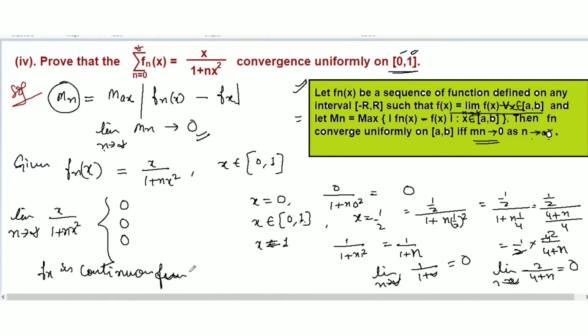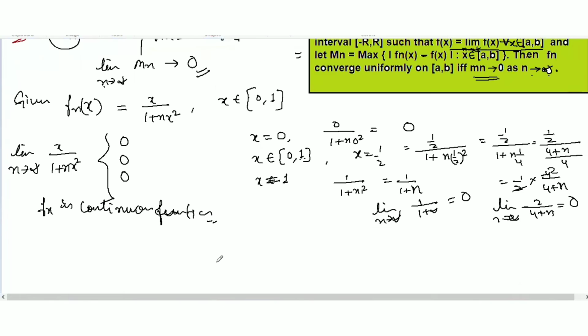So f(x) is a continuous function here. Now we have to find M_n, equal to the max of the absolute value of f_n(x) minus f(x).